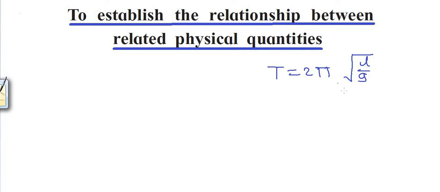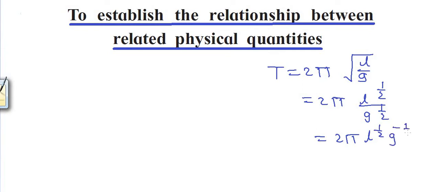Now under root, square root stands for power raised to half. So this is actually 2 pi L raised to half divided by g raised to half. If you shift the g from denominator to numerator, where g is the acceleration due to gravity, this is actually L raised to half into g raised to minus half. So this is the formula for time period of simple pendulum.